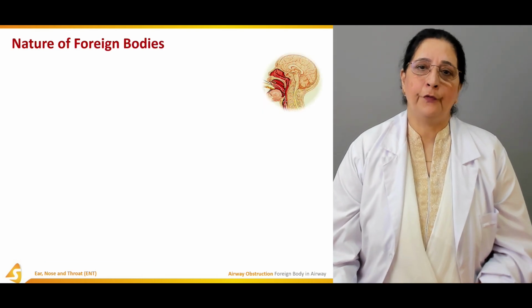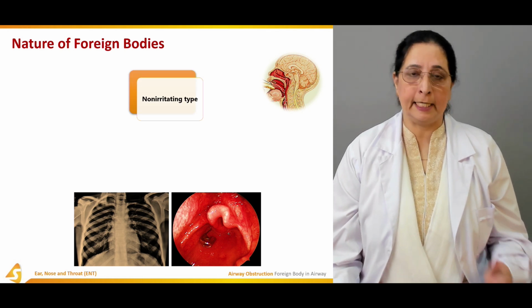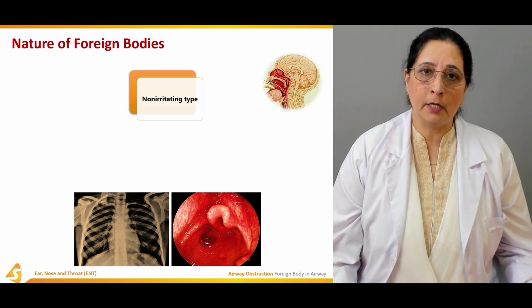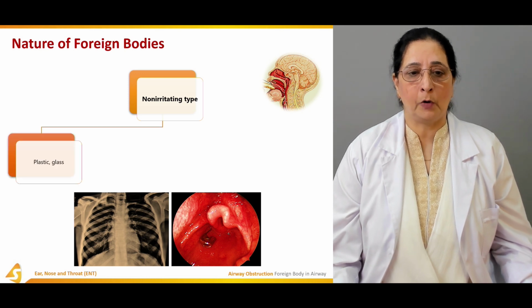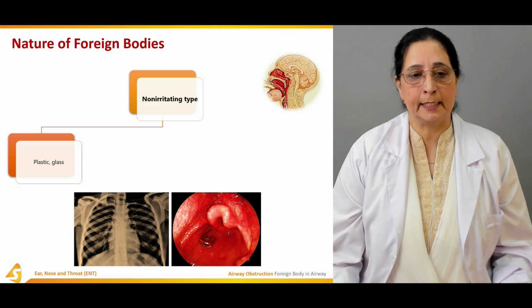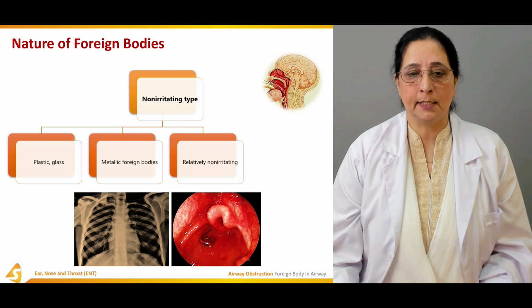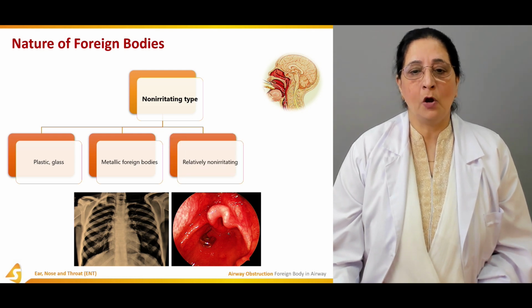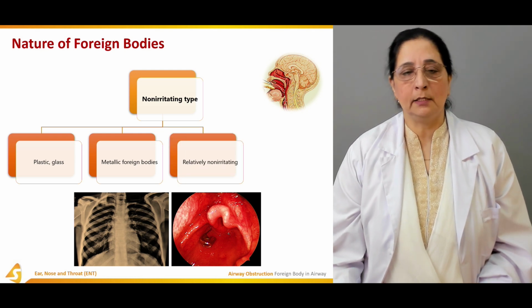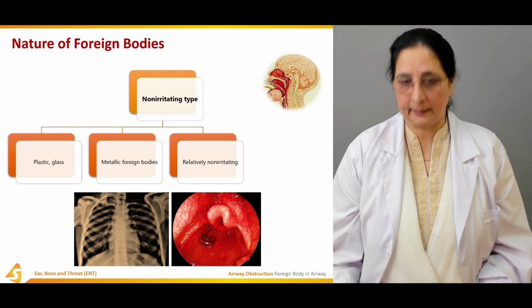Next, nature of foreign bodies. Nature of foreign body, non-irritating. What are the different non-irritating types of foreign bodies? Plastic, glass, these are non-irritating. Metallic foreign bodies, relatively non-irritating. So these are some relatively non-irritating foreign bodies.